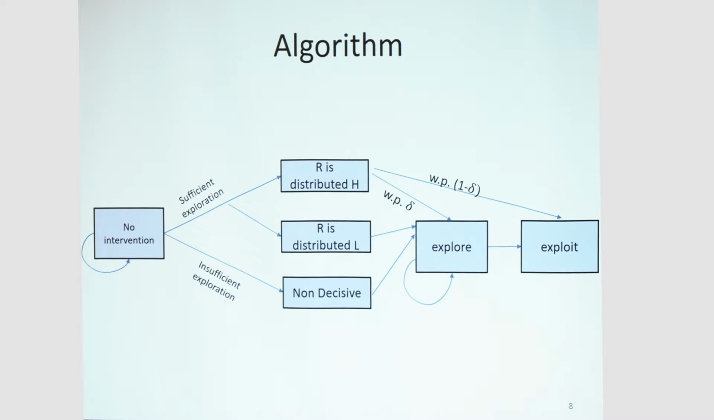The first phase is the no intervention phase. In this phase, the mechanism does absolutely nothing. It just recommends each agent to do whatever this agent would do in the absence of a mechanism. And this phase is finite. When it's finished, it must finish in one of 2 possibilities. First, that not enough agents went to restaurant R, and in this case, the mechanism cannot be decisive about the quality of food of restaurant R. The other possibility is that there was sufficient exploration, enough agents went to R. In this case, the mechanism can be decisive whether R is distributed H or R is distributed L.